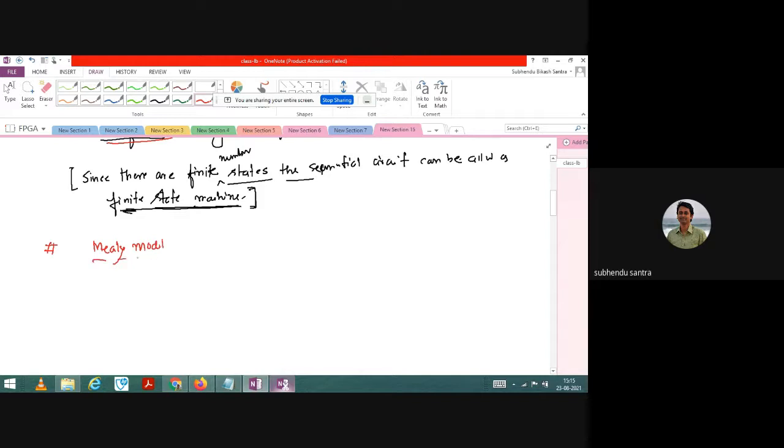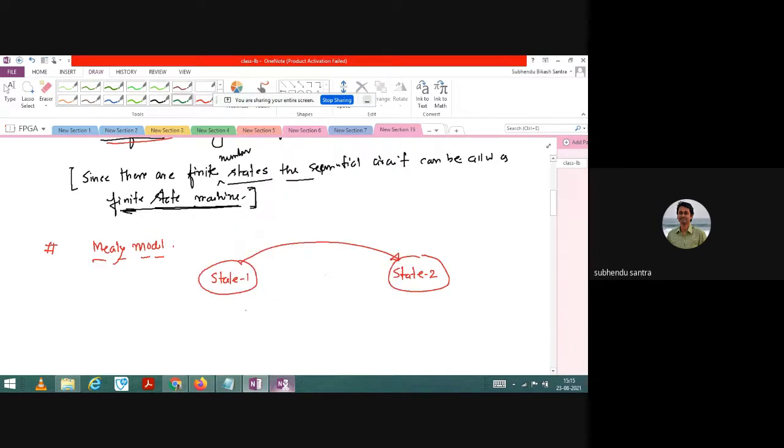Mealy model. Now in this Mealy model you have state 1 here, let us say, and you have another state, let us say state 2, and there is a transition from state 1 to state 2, and the transition will happen because of, can you tell me because of what?